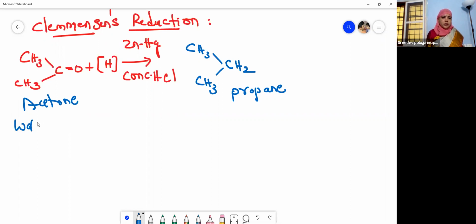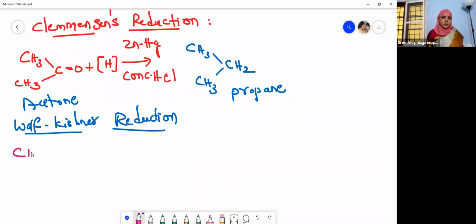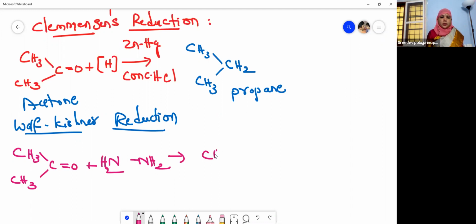Now, let us see the Wolff-Kishner reduction. In Wolff-Kishner reduction, we use hydrazine, potassium hydroxide, and ethylene glycol. So let us see the Wolff-Kishner reduction. Acetone on reduction with hydrazine, NH2NH2. What is eliminated? Water is eliminated. What do you get? You will get acetone hydrazone, CH3 double bond NH2.